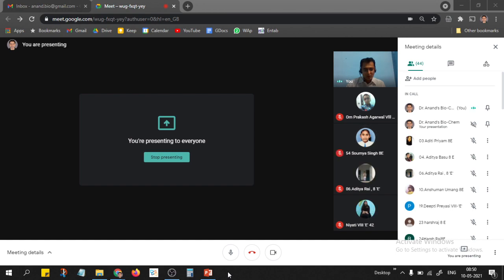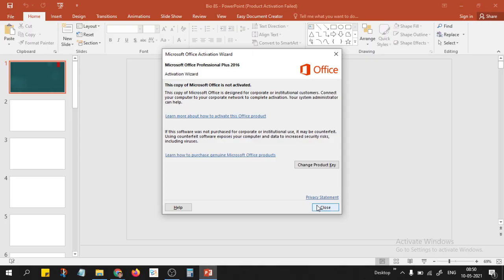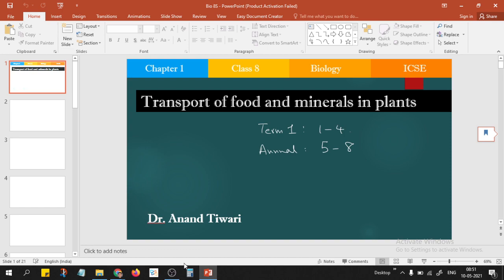Okay. So we will slightly revise the earlier part and then we will continue. So the transport systems that are there in the plant, two important transport systems are there, no?